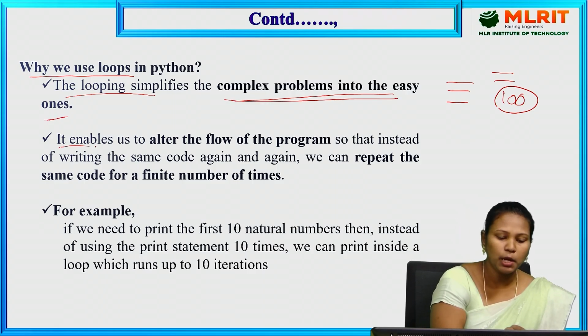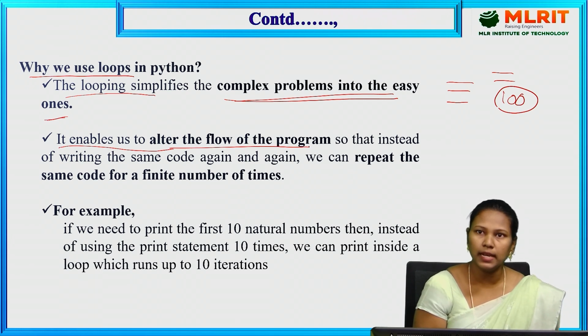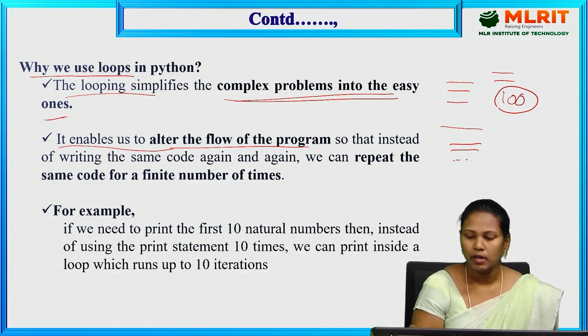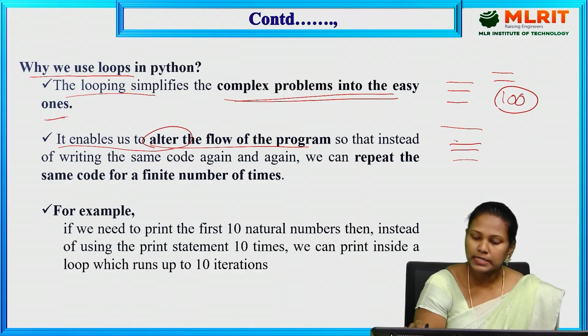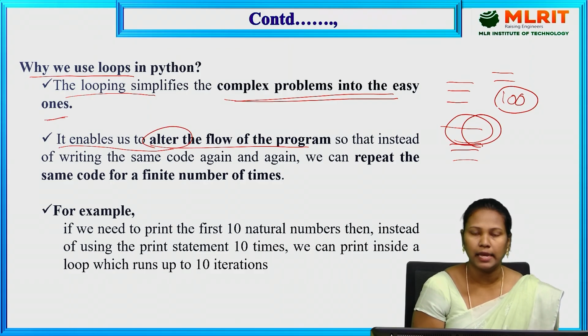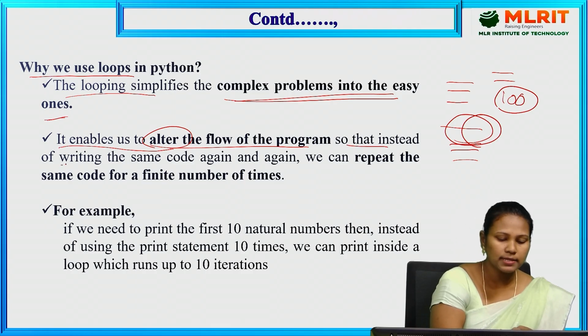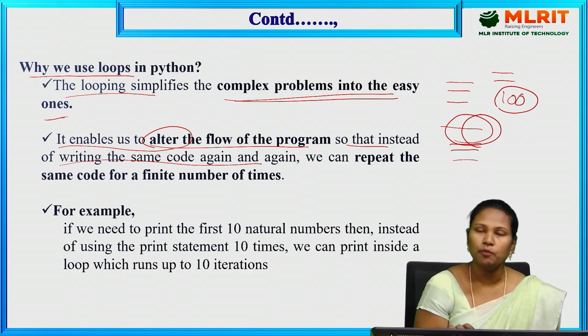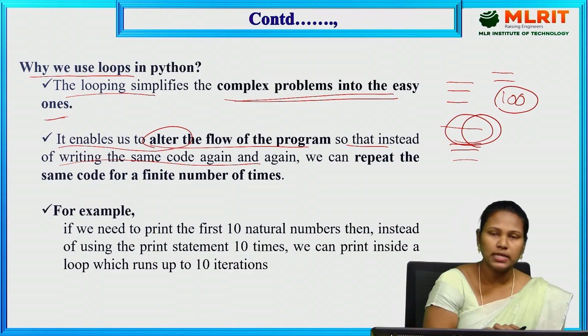Next, it enables us to alter the flow of the program. Basically, in Python or any programming language, the flow of the program is sequential. With the help of loops or decision statements, we can alter the flow. The statement is repeated again and again with the help of loops only, so that instead of writing the same code again and again, we are using the same line. So that is the use of loops.